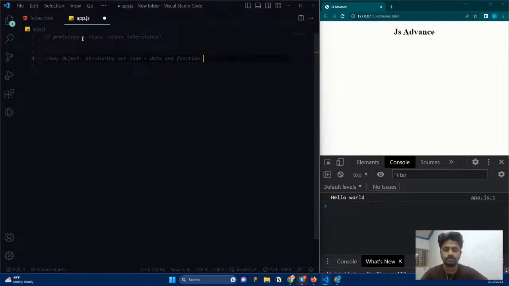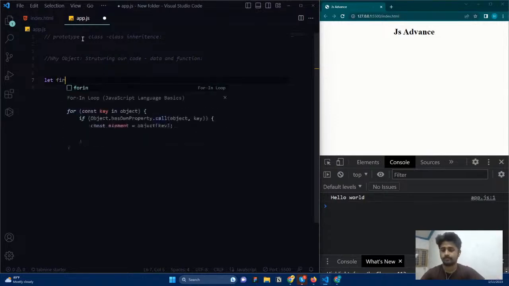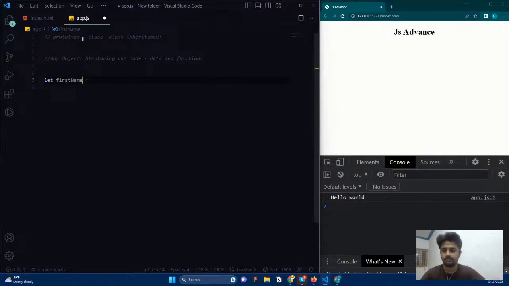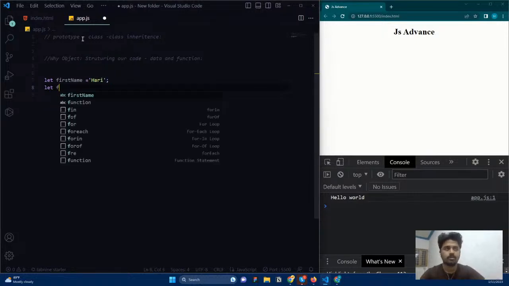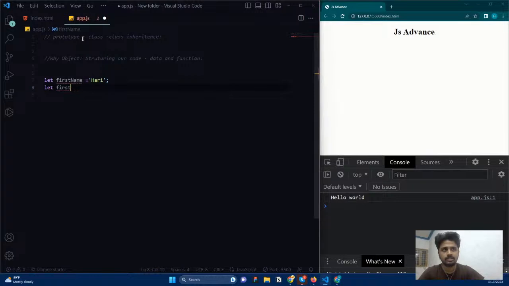Okay. So let me do this. For example, if I want to create information about two persons. Okay. So the first way is to write this the normal procedural way. For example, let first name equal to, and here I can mention my name. Okay. And if I want to mention the age of the person, what do I need to do? Let first person age, like this. And I can say, let me say, 27.